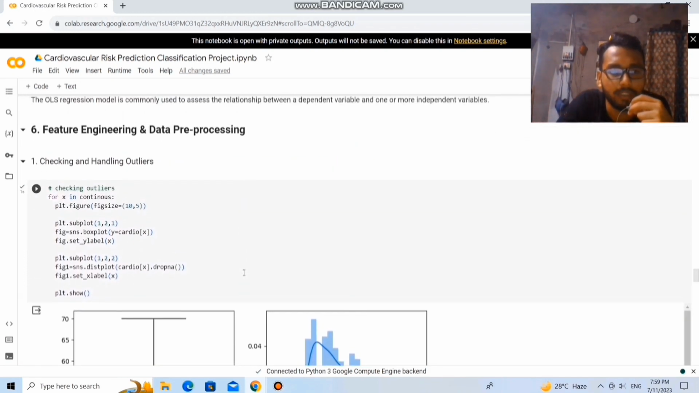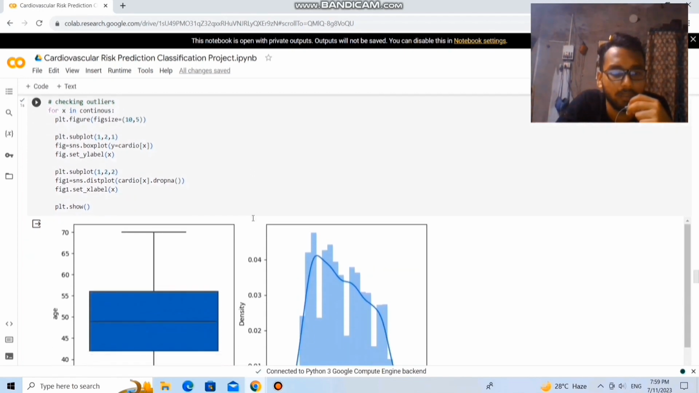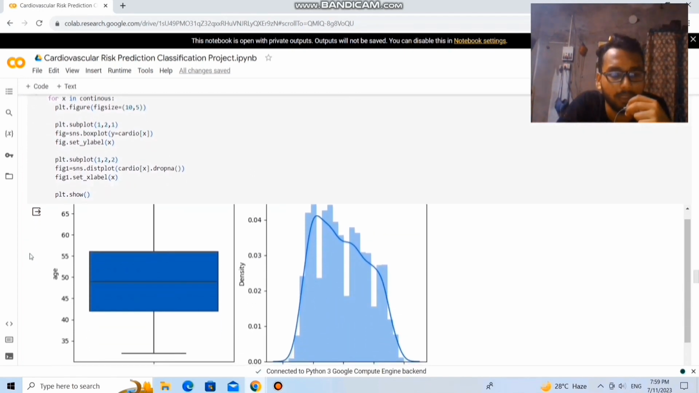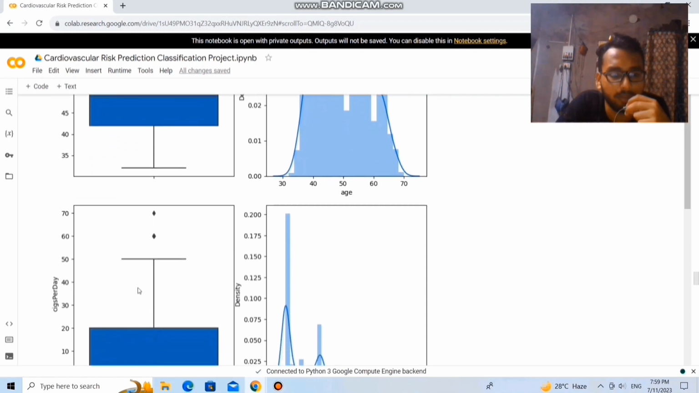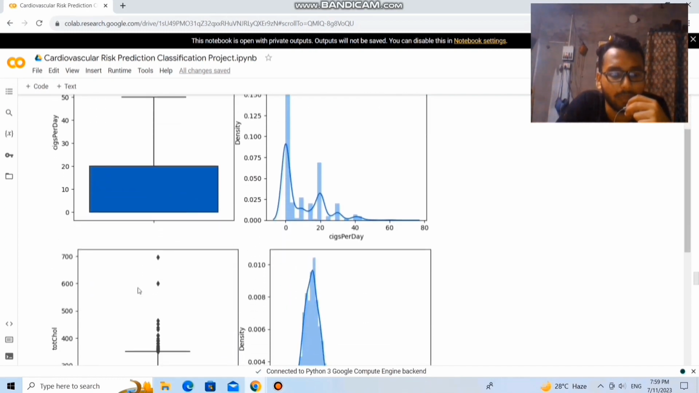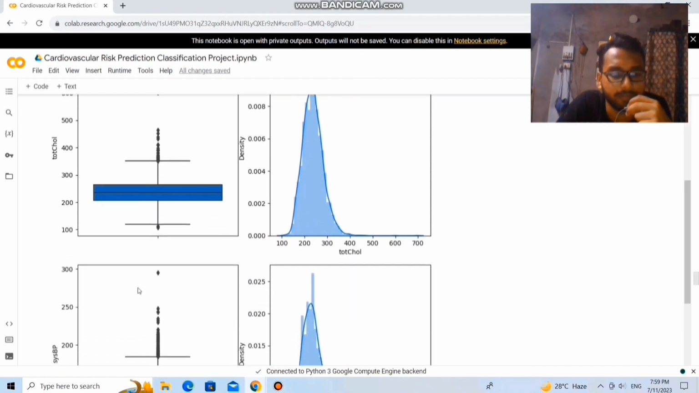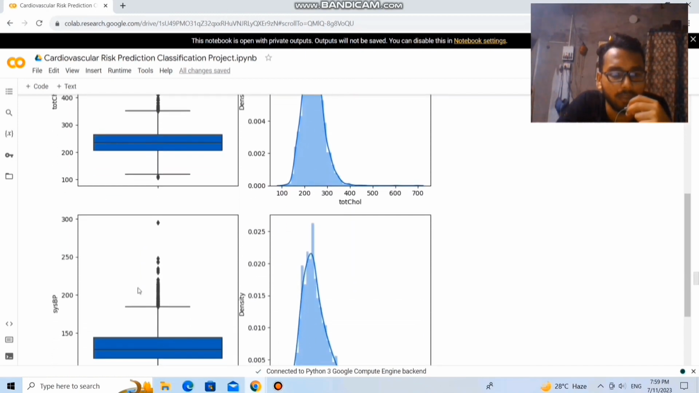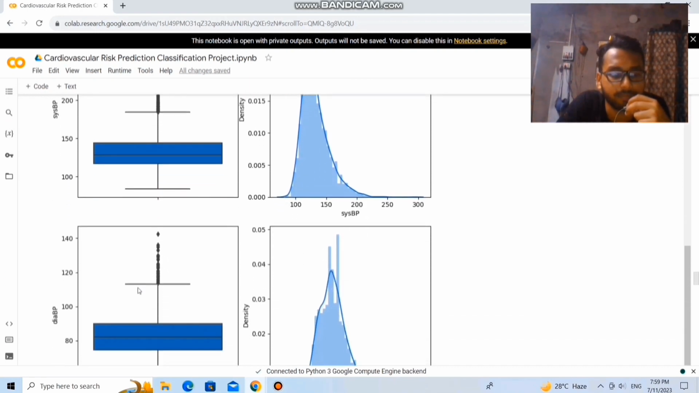So next is the feature engineering and data preprocessing. Let's check the outliers and handle the outliers. From the graph we can easily understand that the age column has no outliers, the cigarettes per day has 2 outliers, and the total cholesterol also has 2 outliers, while systolic blood pressure has one or more outliers.